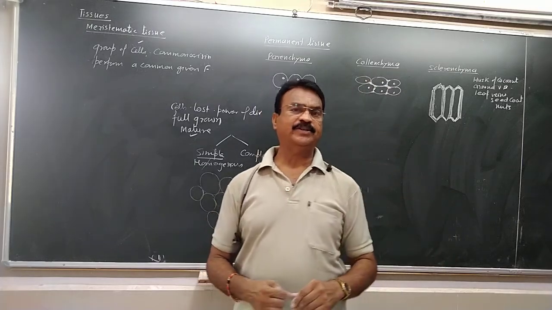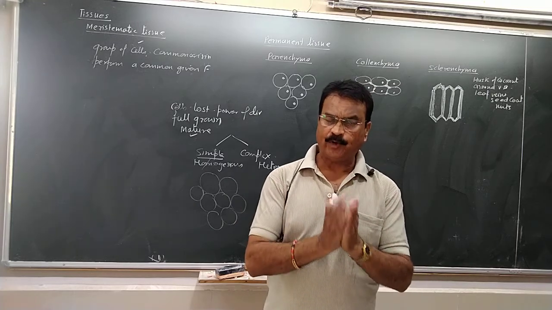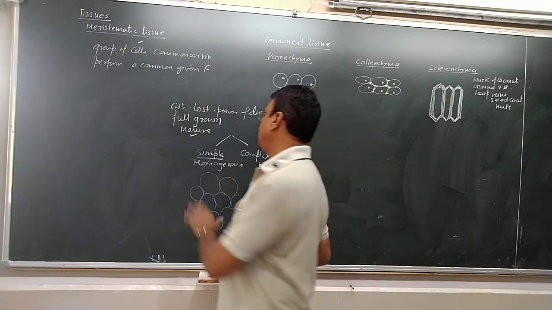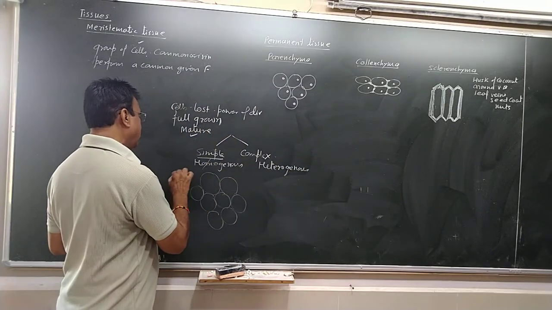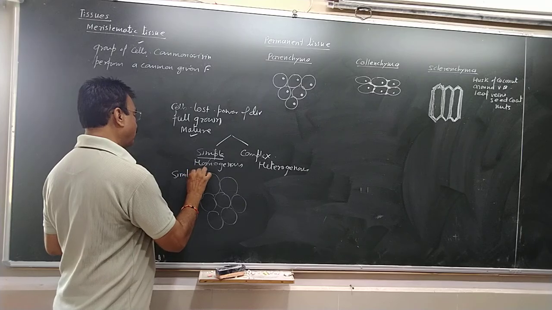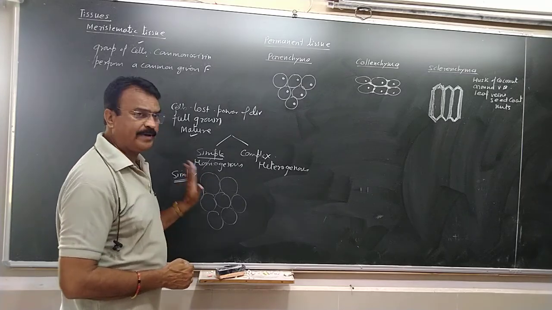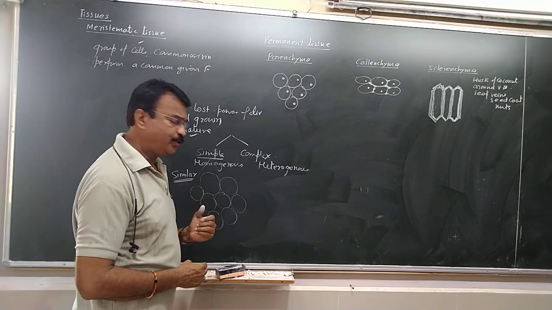But there is a little difference again, that dissimilar cells also assemble together for performing a common function. So on the basis of that, we are saying this is simple permanent tissue where the cells are similar. All the cells which are forming the tissue are similar or identical. That is called the simple permanent tissue. And what is complex permanent tissue?